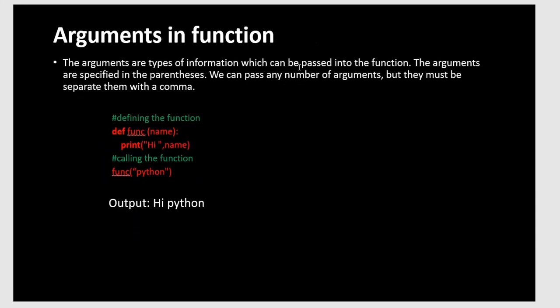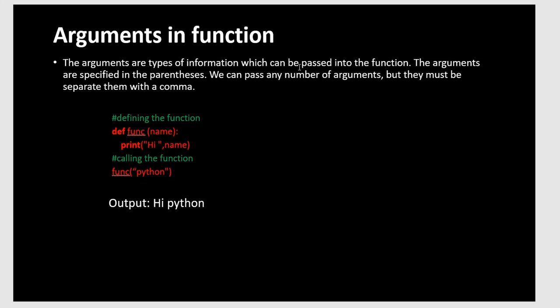Up to now we have seen how to create a function, how to call the function, and the rules of functions. Now we want to move on to the parentheses and arguments of the function. These are the most important, though optional, things. If you keep arguments in the parentheses when calling a function, we can easily identify what we are doing. So what is meant by arguments in a function?